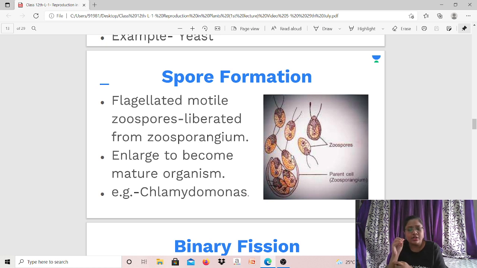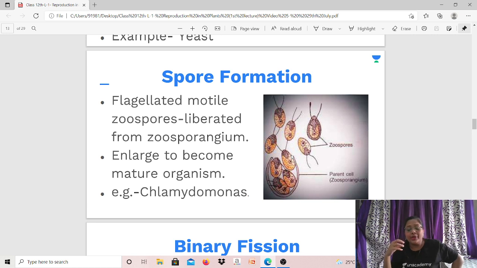And inside this zoosporangium, spores are formed. Correct? And you can see these are motile spores. They have two flagella. What are flagella? On the top you can see the tail-like structures, there are two. Actually they are flagella. Flagella help them to move, to perform locomotion. That's why these are motile spores. With the help of flagella they move, right? They are called flagellated motile zoospores. Correct? And they are produced in the zoosporangium.